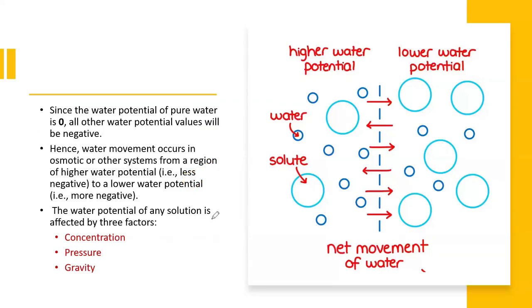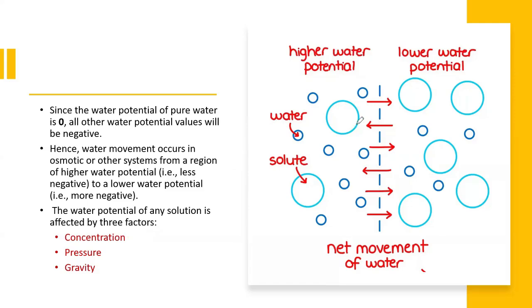The water potential of any solution is affected by three factors: concentration, pressure, and gravity. In this picture, the concentration of water molecules is higher in those conditions. This picture shows higher water potential and lower water potential.